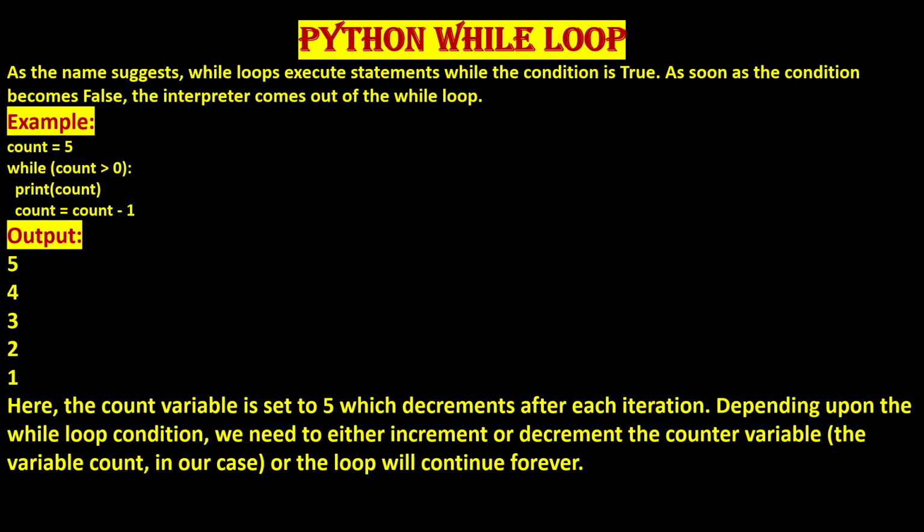Here, the count variable is set to 5, which decrements after each iteration. Depending upon the while loop condition, we need to either increment or decrement the counter variable, the variable count in our case, or the loop will continue forever.